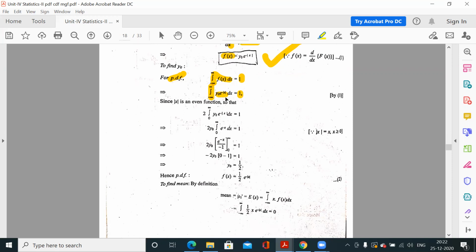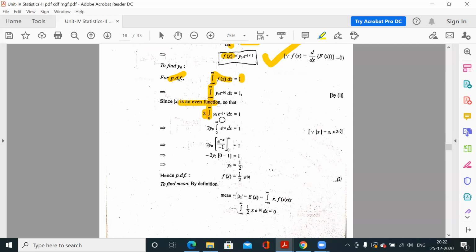Now you have to integrate this only. y0 is a constant. This is the function of x only. So mod x, you know, this is an even function. So we can convert the limits minus infinity to infinity as 2 times 0 to infinity, because the integrand is an even function.